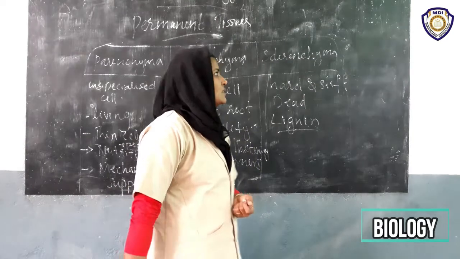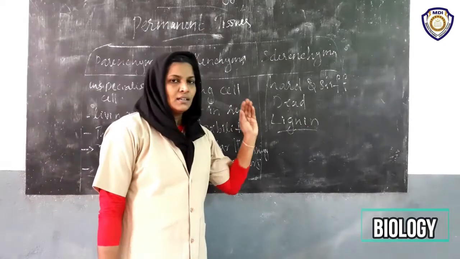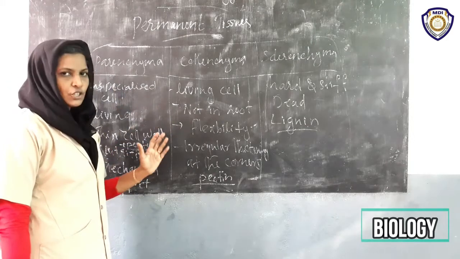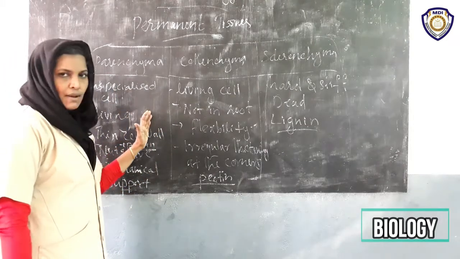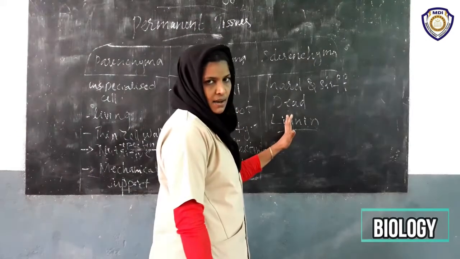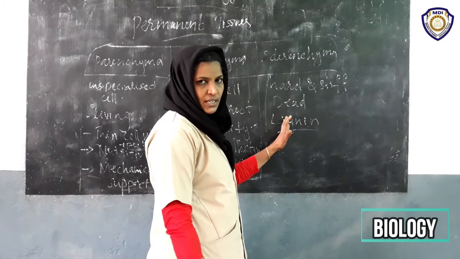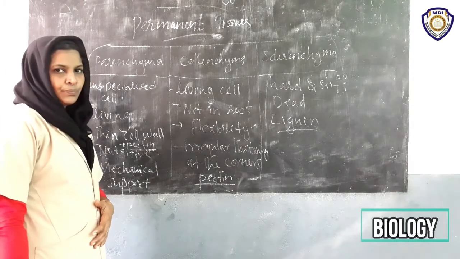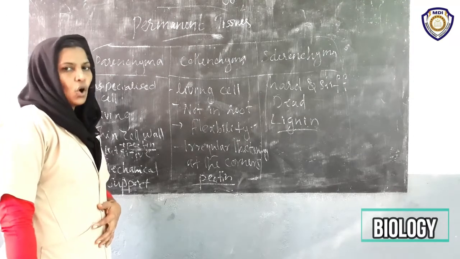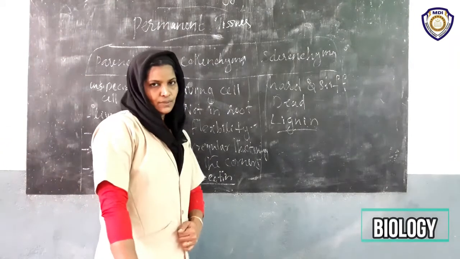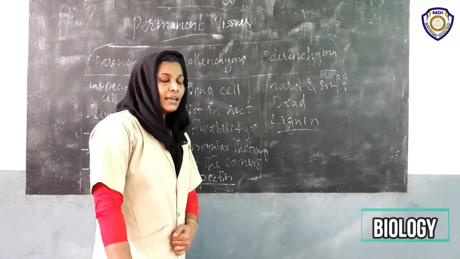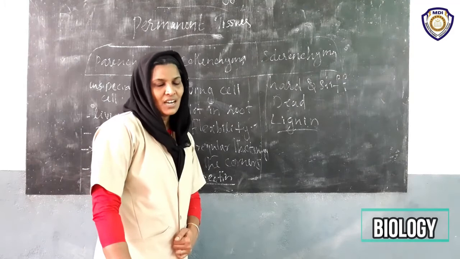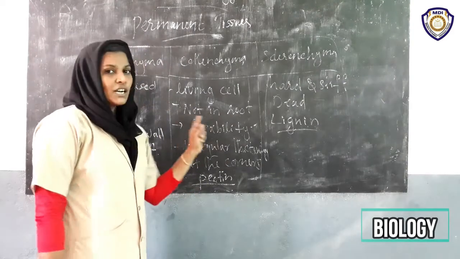Okay, so now we have studied permanent tissues, differentiation and classification of permanent tissues: parenchyma, collenchyma and sclerenchyma. Did you write the questions? Again, write the third question, that is, write the characteristic features of permanent tissues. Make a comparative study. That is the easiest way to study. Otherwise, it will cause confusion.